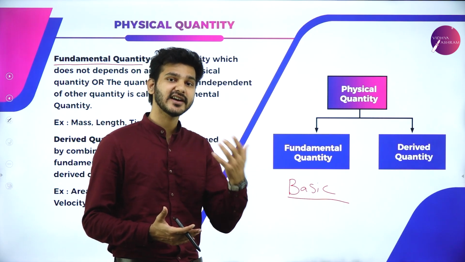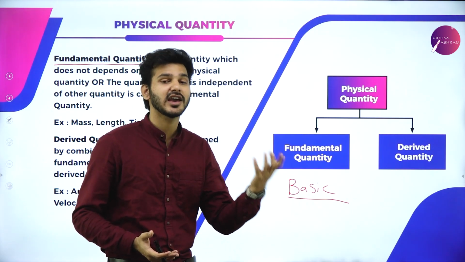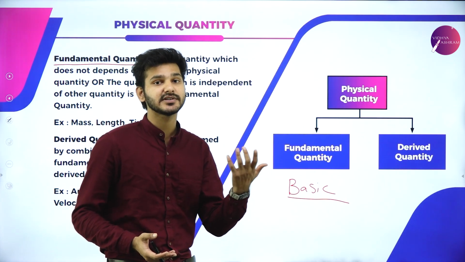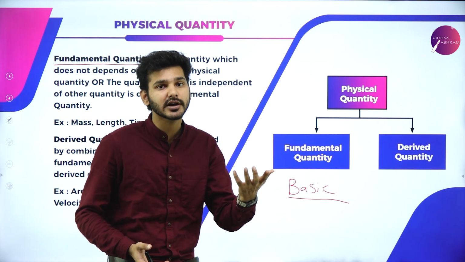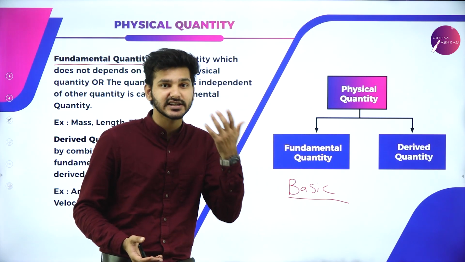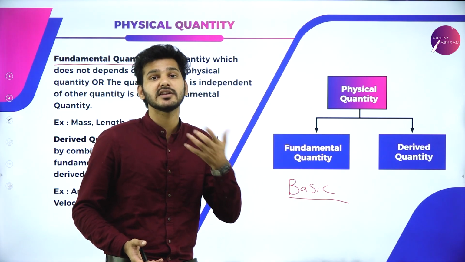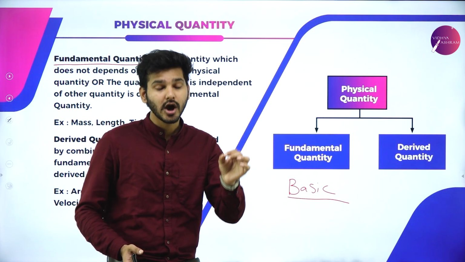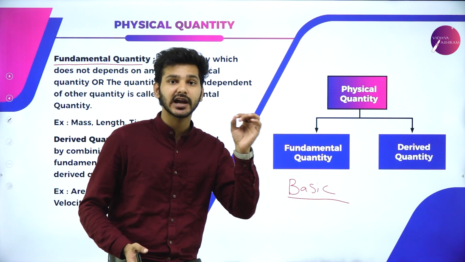For example, if I say my friend, again Vishnu, is driving his car at 25 meter per second, that is, he's driving a car at 25 meter per second squared acceleration or 25 meter per second velocity, I can say that that particular acceleration or velocity is a derived quantity.